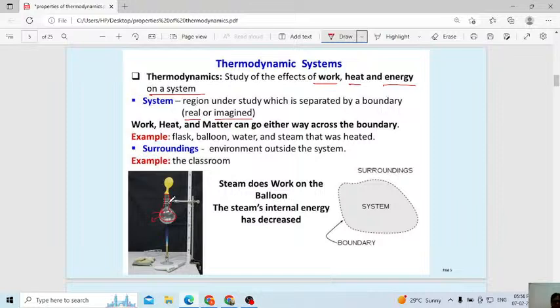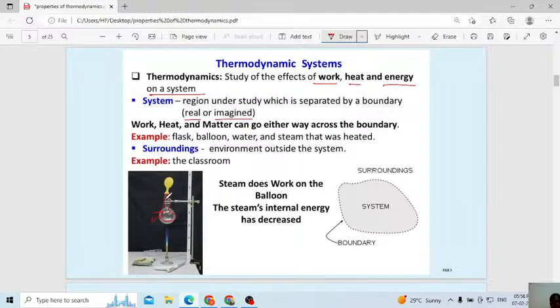See here, inside the flask we can consider the system. Then this balloon is there, water is there. Once the water is boiled, it starts converting into steam. Then the water, steam, this balloon, and this round bottom flask, everything we can consider as a system.